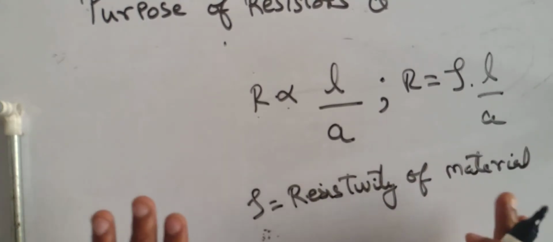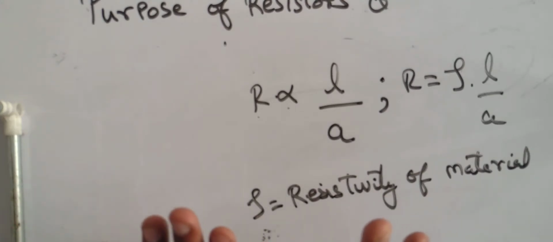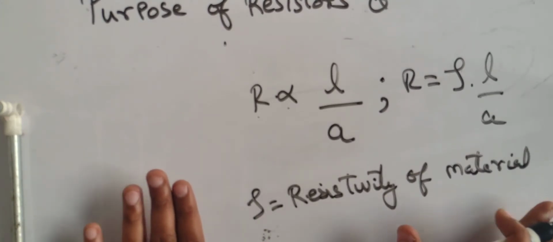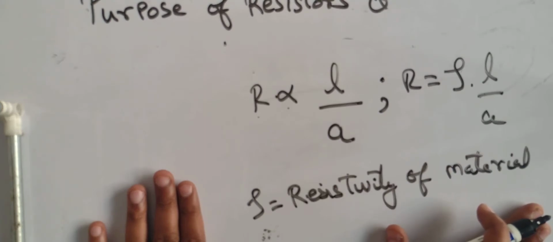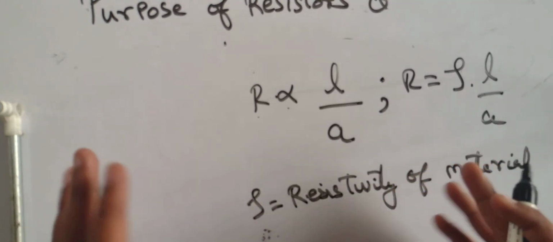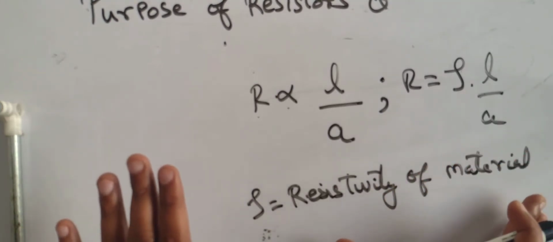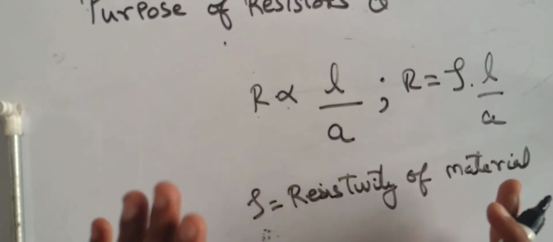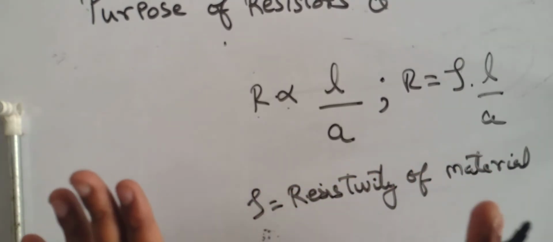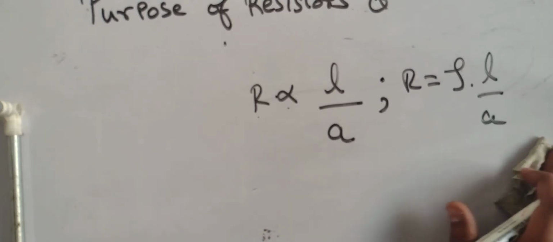So resistivity is independent of current, voltage. It depends on nothing. It is a materialistic property. Understand this. Getting it? There might be a chart in your book, you can refer to that. Resistivity of every material changes accordingly. It's a materialistic property that depends on nothing. Are you following it?